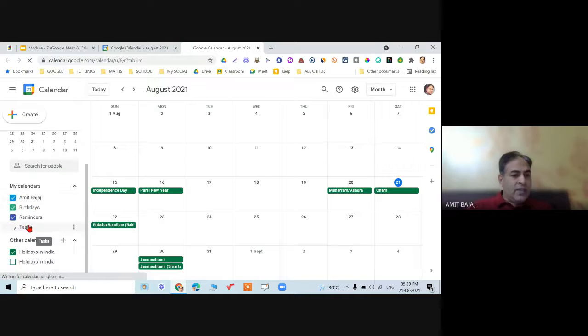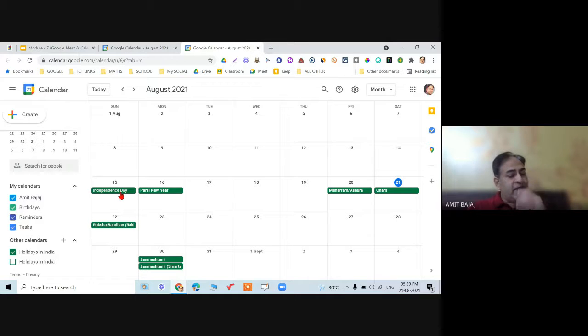And by default, you will see only these things. Amit Bajaj, because I am the owner of this calendar, this is one calendar. Then birthdays, if I have added the birthdays of my friends over here, or my Facebook friends, and if I've integrated that, their birthdays can also be shown over here. Then there are the options for the reminder and task. They are available over here. I'll be talking about that very soon.